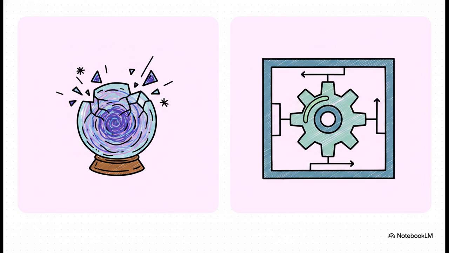Instead, we're shifting to treating the LLM as a bounded processor within a state machine. It takes a defined input, processes it, and produces a defined output. If it fails, you can easily inspect exactly what transformation went wrong.